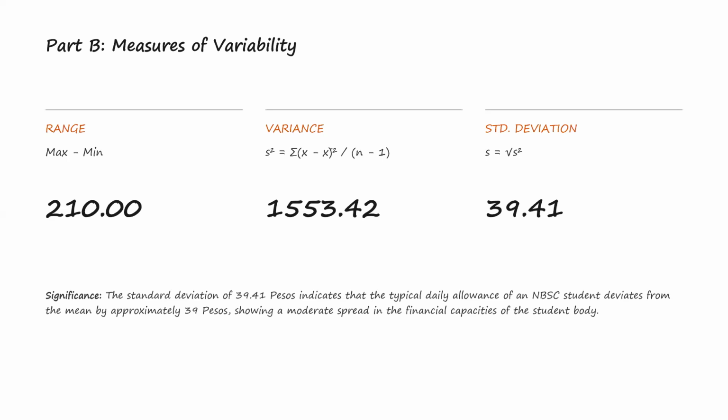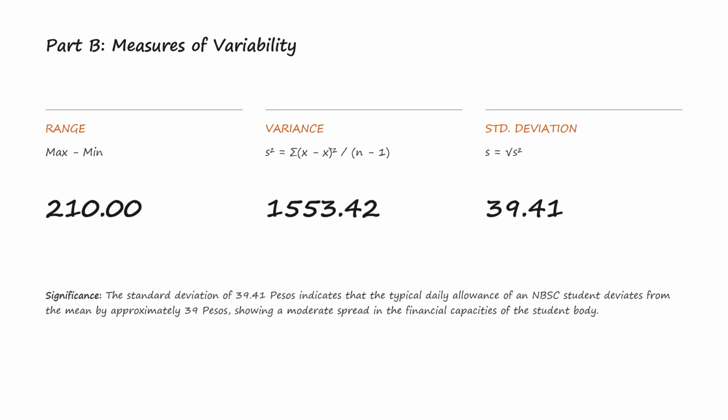For example, for student 1, the allowance is 40 pesos. So we compute 40 minus 142.70 squared, which equals 10,547.29. For student 2, the allowance is 60 pesos. So 60 minus 142.70 squared equals 6,839.29. We continue until we reach student 50, whose allowance is 250 pesos. So 250 minus 142.70 squared equals 11,513.29. We repeated this process for all 50 students.